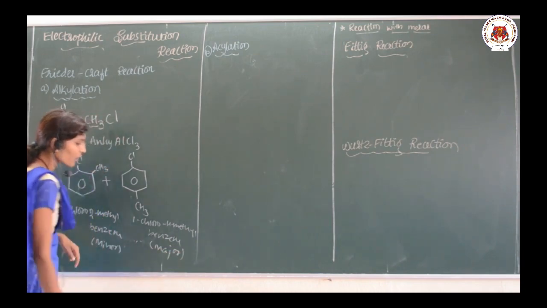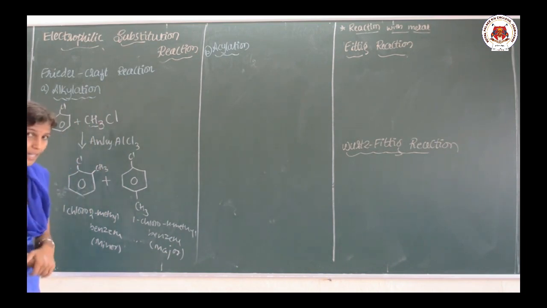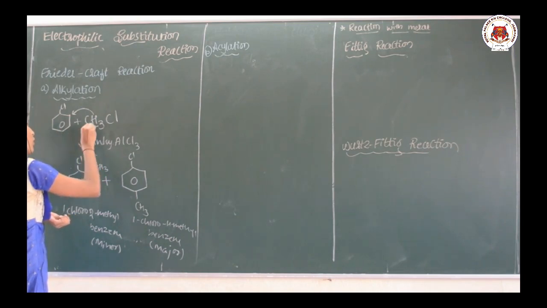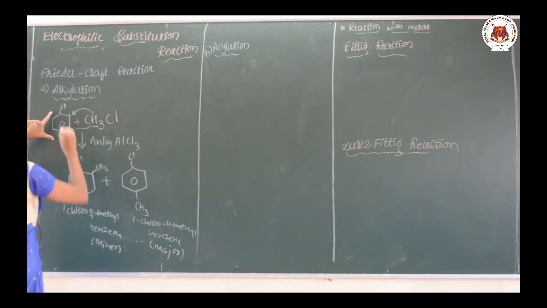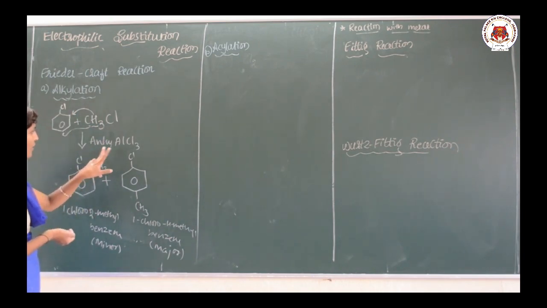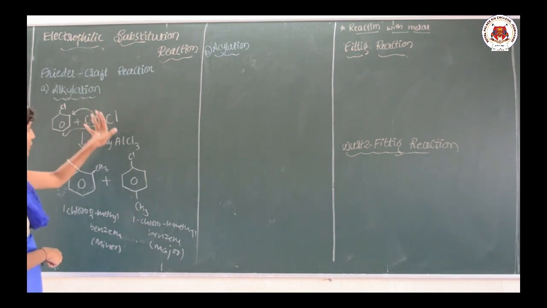So, here the alkyl CH3 group is added to the ring, and CH3 plus acts as an electrophile, and this will get attached once to the ortho and once to the para position. So, when the chlorobenzene is treated with methyl chloride in presence of anhydrous AlCl3, we get the ortho and para chloromethyl benzenes. Okay. So, this is the Friedel-Crafts alkylation.